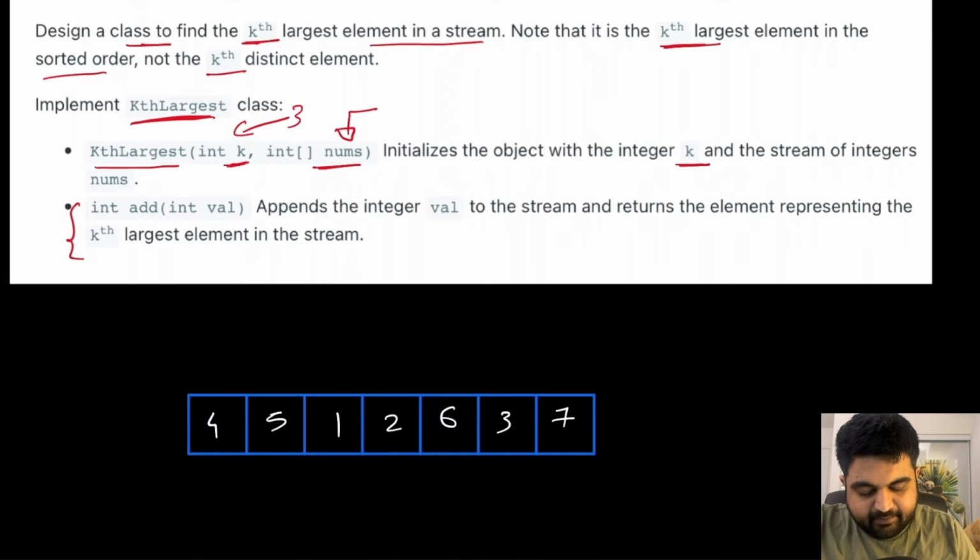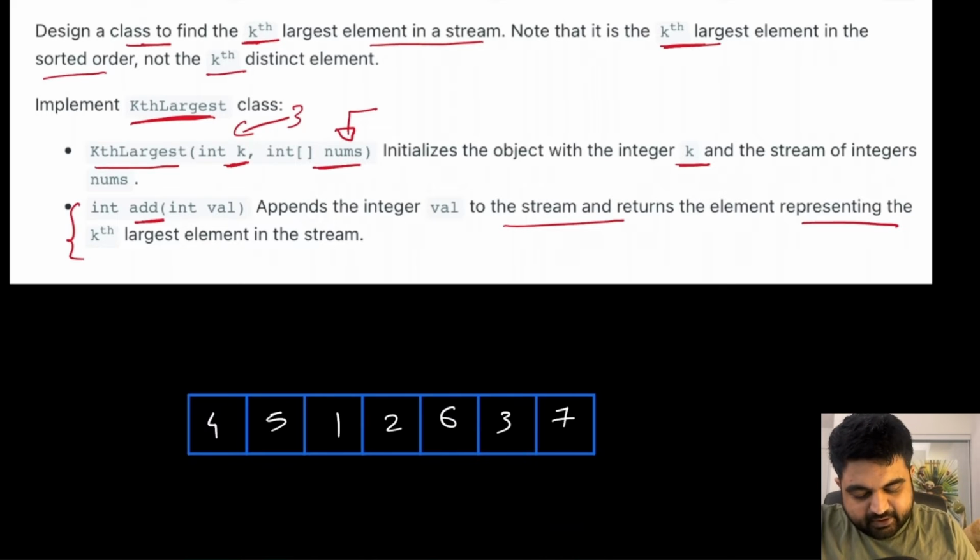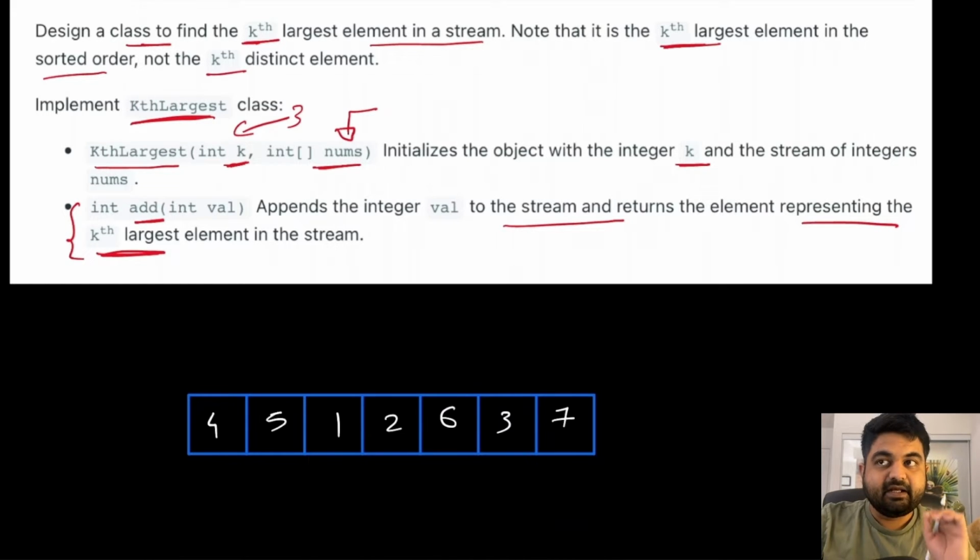Second one is an add method, where we are continuously adding value to a continuous stream, and in that continuous stream we are able to return the kth largest element. So with every new value being added, we can determine the kth largest element inside the current array.